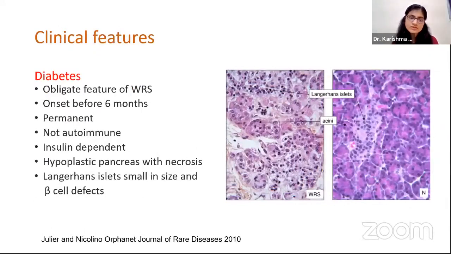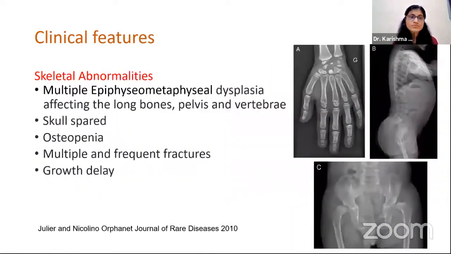So coming to clinical features, diabetes. Diabetes is an obligate feature of Wolcott syndrome. The onset is before 6 months of age. It is permanent diabetes mellitus, not autoimmune and insulin dependent. Histology is suggestive of a hypoplastic pancreas with necrosis. Islets of Langerhans are small in size, and beta cell defects are found. Second being skeletal abnormalities. There are multiple epiphyseal metaphyseal dysplasias affecting the long bones, pelvis, and vertebrae. The skull is generally spared. Osteopenia is often present, and multiple and frequent fractures are seen in these patients. There is significant growth delay, which is present in almost all the patients.